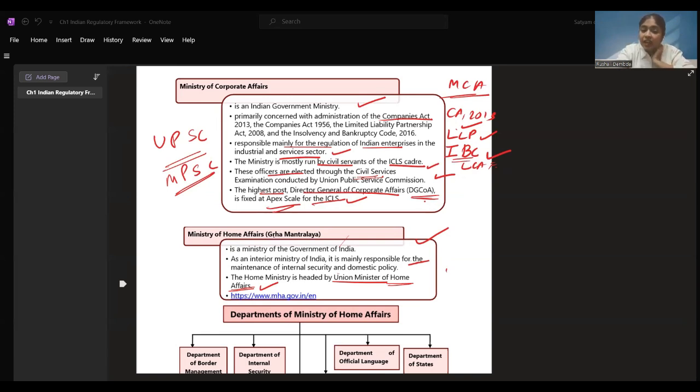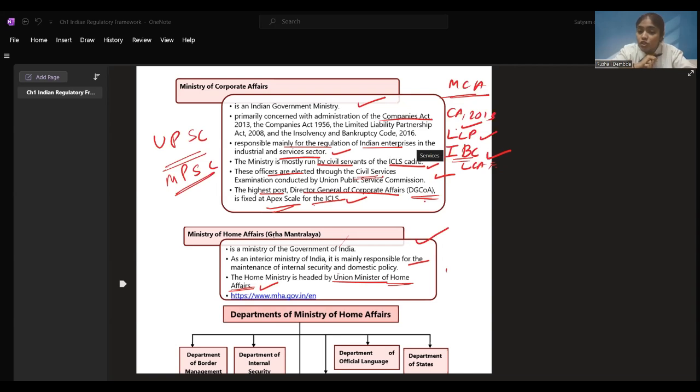This division is done under the Ministry of Home Affairs, and all these divisions are given: the Finance division, the Northeast division, foreign companies coming in, security of the people of India, how the policies are to be secured, how people are to be secured, women's safety. All these divisions are given under MHA, right? Now, what all things does it do?